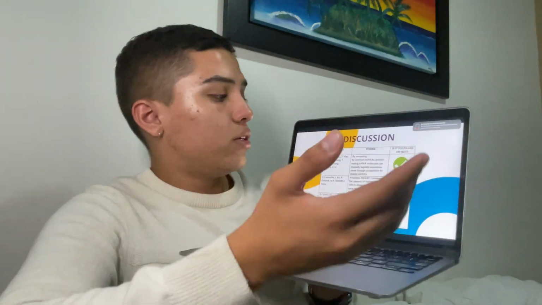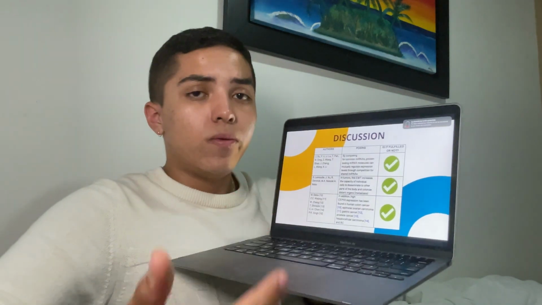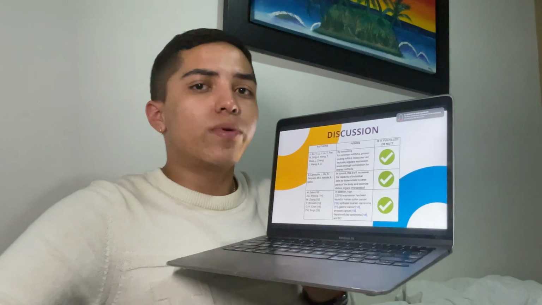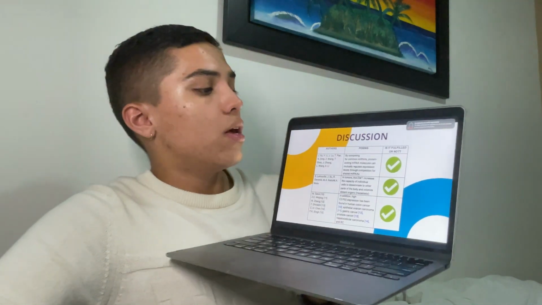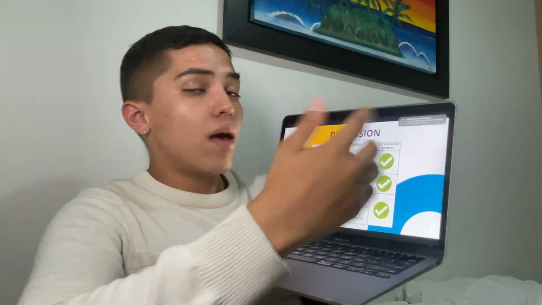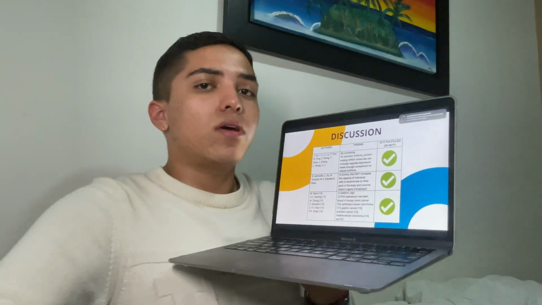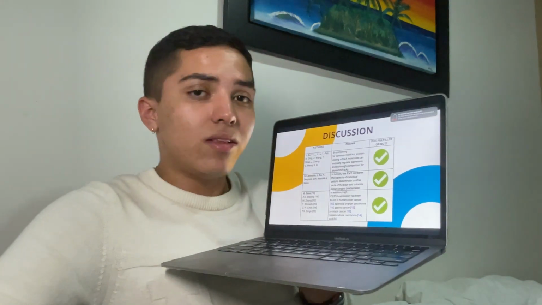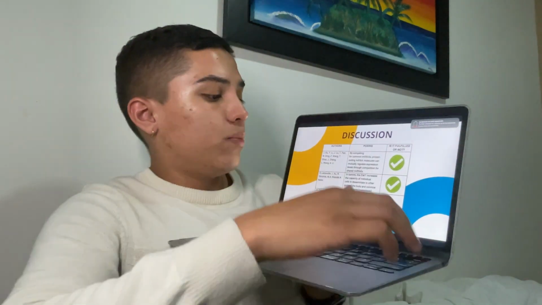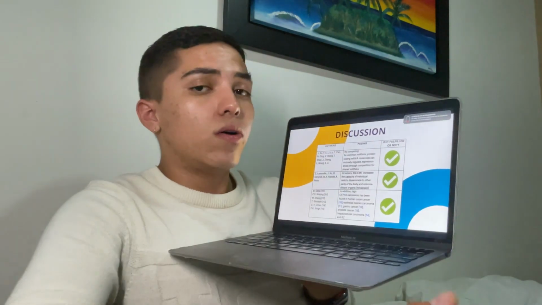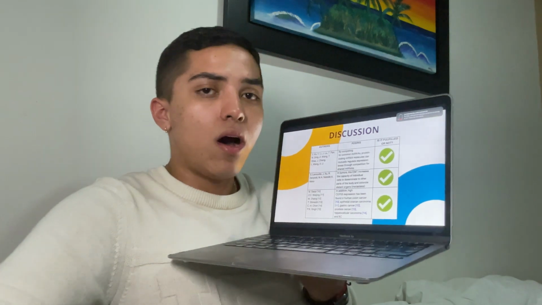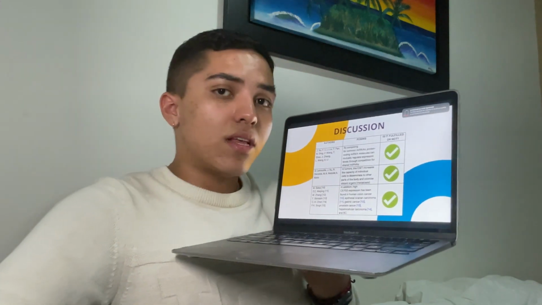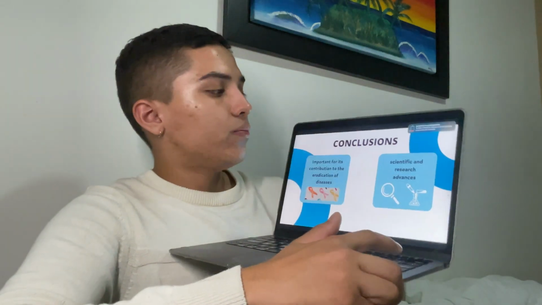Now, the discussion. I am in accord with the first author because this is why bladder cancer gene expression can be suppressed. Also, I am in accord with the second author because it's correct that bladder cancer can become highly invasive. Also, I'm in accord with the last author because that means it is present in several types of cancer.